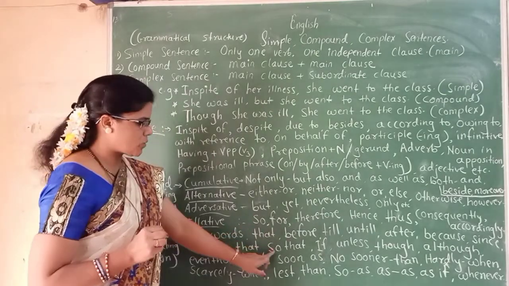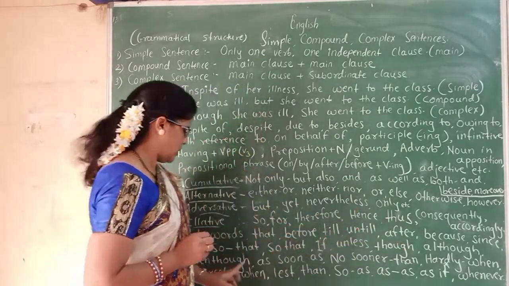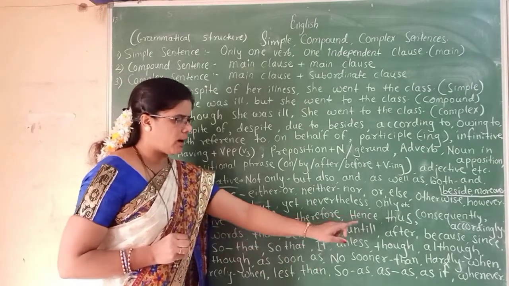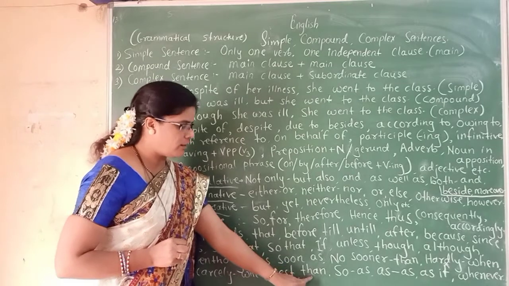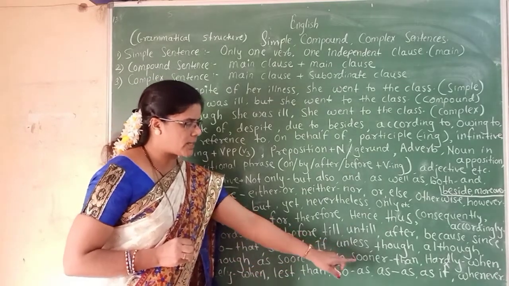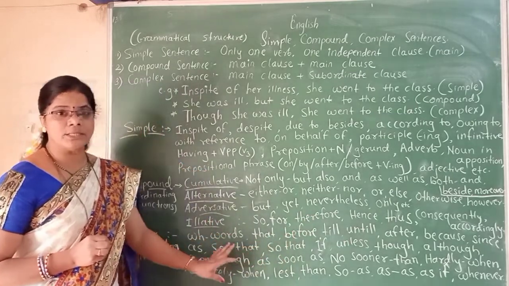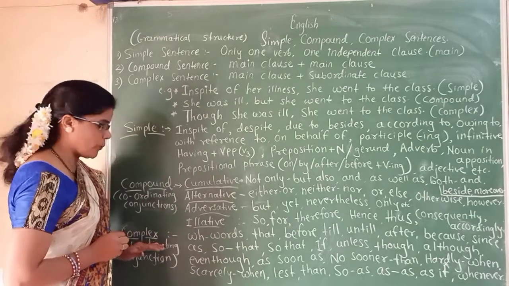So that, if, unless, though, although, even though, as soon as, no sooner than, hardly when, scarcely when, less than, so as if, whenever, etc. This is the list of subordinating conjunctions used for complex sentences.